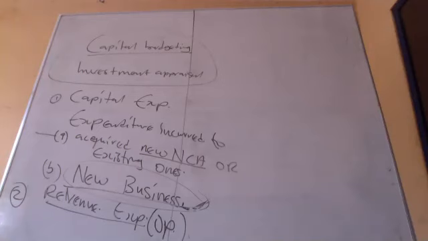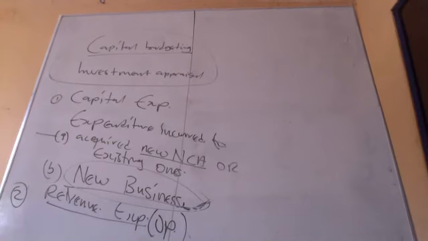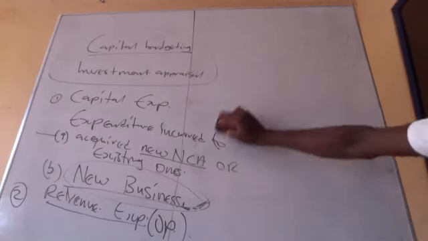Before capital expenditure projects are undertaken, they should be assessed and evaluated. What are you assessing for? You're assessing for two things. What are the criteria for assessment?